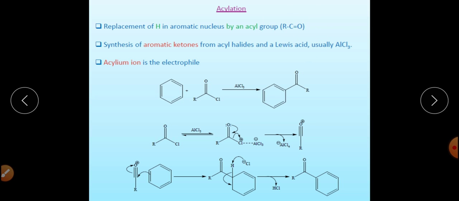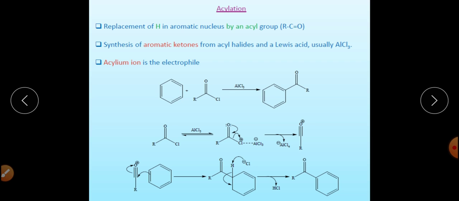This is RCO. So, the electrophile in Friedel-Crafts acylation reaction is the acylium cation. And this is the best way of preparing aromatic ketones from benzene.